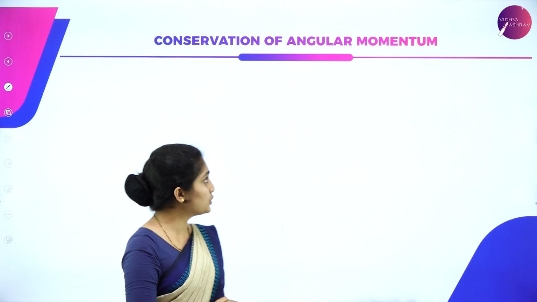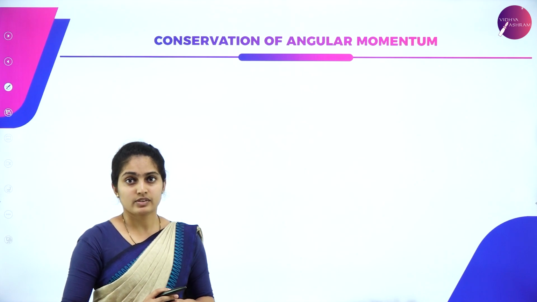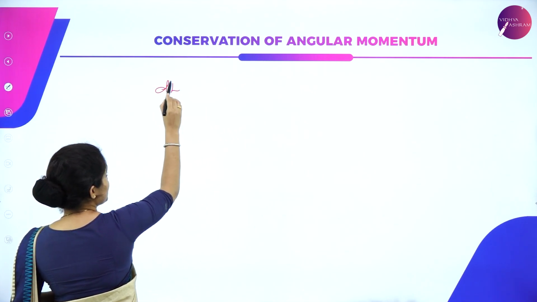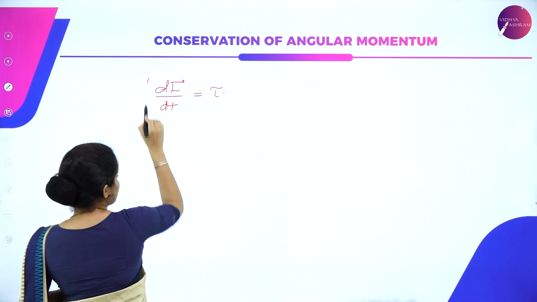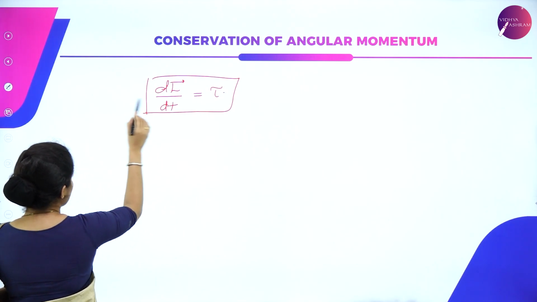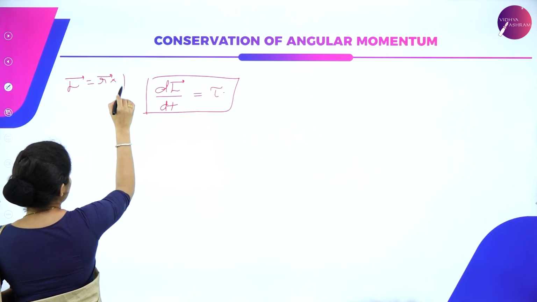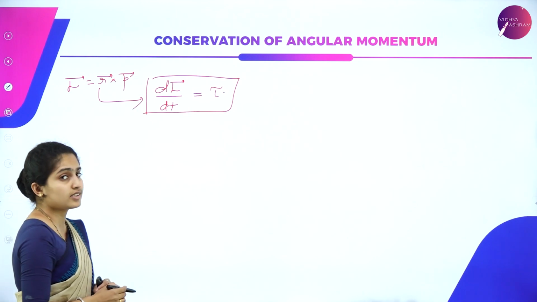Next we are going on to conservation of angular momentum. So we actually know that dl by dt is equal to torque. That is the relation between angular momentum as well as torque. How did we get this? By projecting torque as the product of position vector with respect to the momentum, correct? Because of this, we have got this condition.